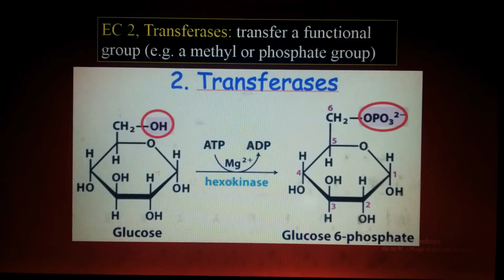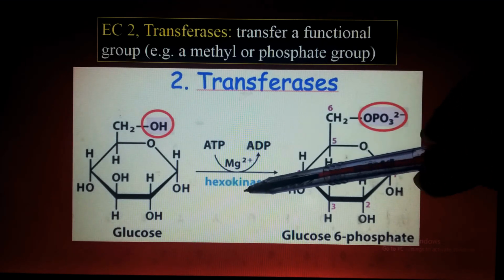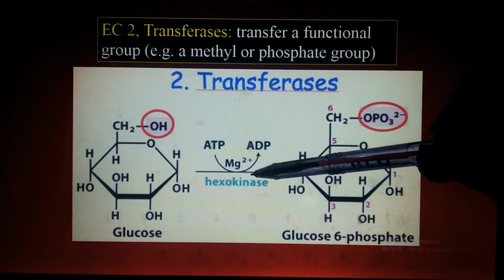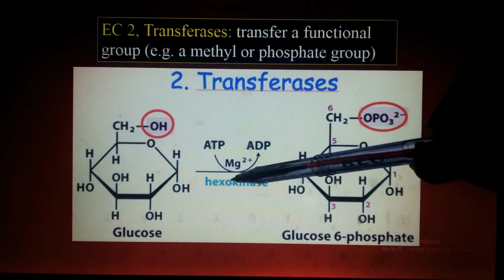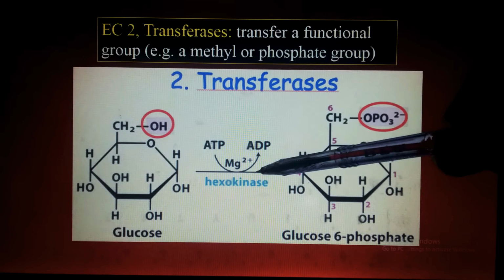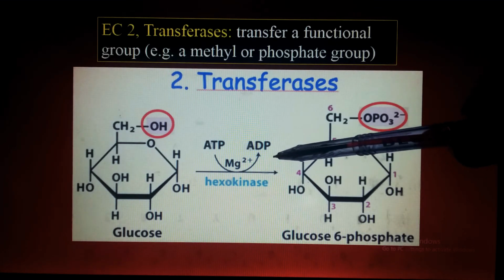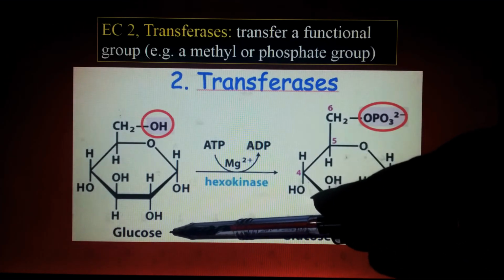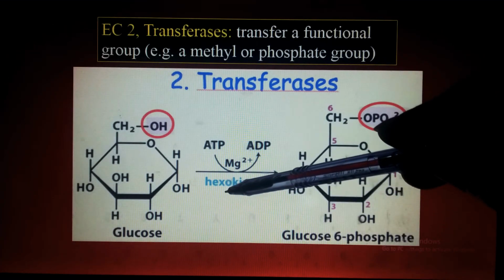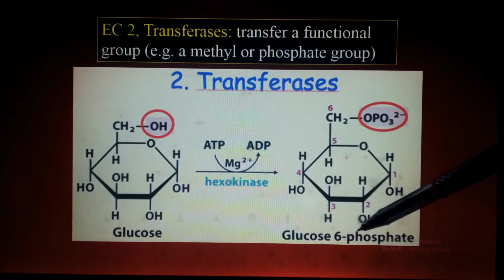Now transferases: those enzymes which are responsible for transferring a functional group like a methyl group or phosphate group. I'm giving you the example of hexokinase. Kinases are those enzymes which are responsible for the removal of the high energy phosphate group from one energy molecule to another molecule. You can see here the glucose, and hexokinase is responsible for the conversion of glucose into glucose 6-phosphate.